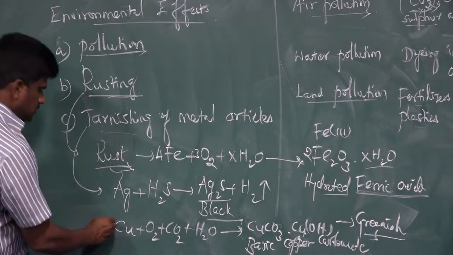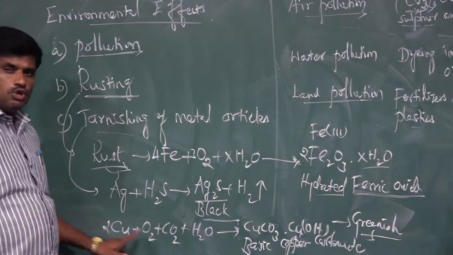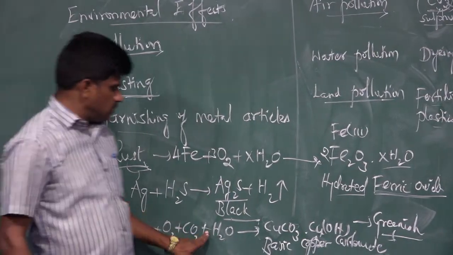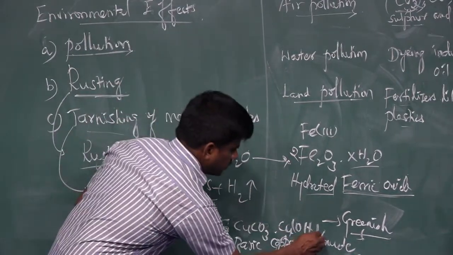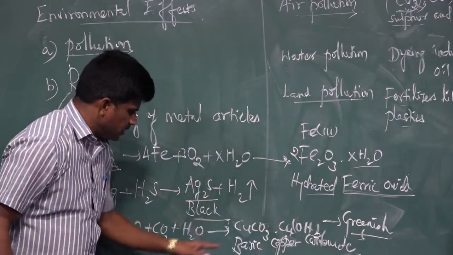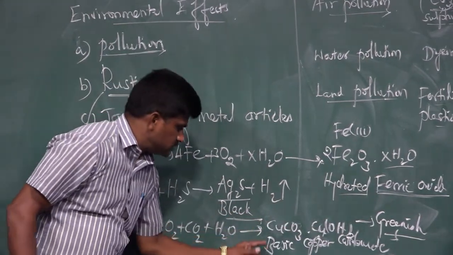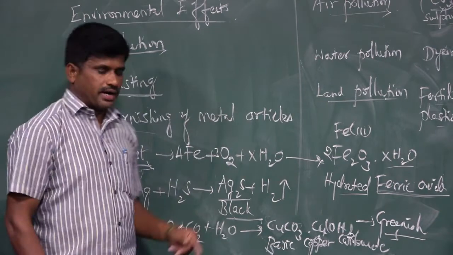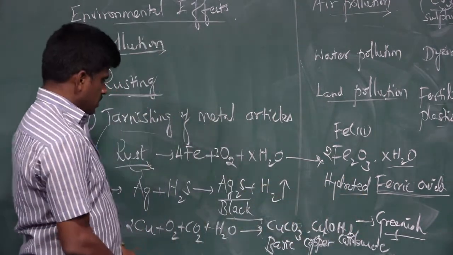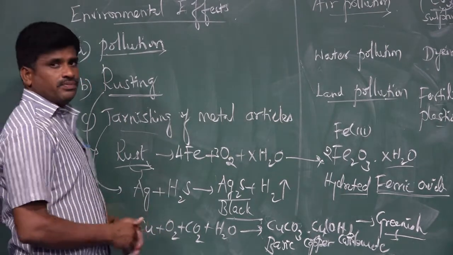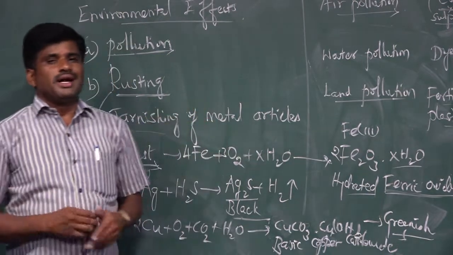For the equation balance, here 2 moles of copper, and all the rest is balanced already. 2Cu plus O2 plus CO2 plus H2O, they are forming basic copper carbonate, CuCO3·Cu(OH)2. This is copper hydroxide with copper carbonate, that is to be called basic copper carbonate. In this way, the brass articles will become tarnished, forming the greenish layer.